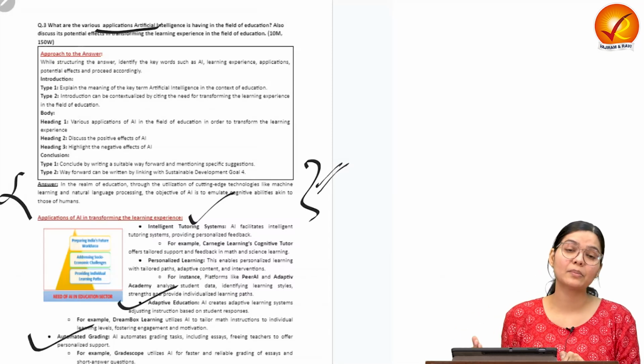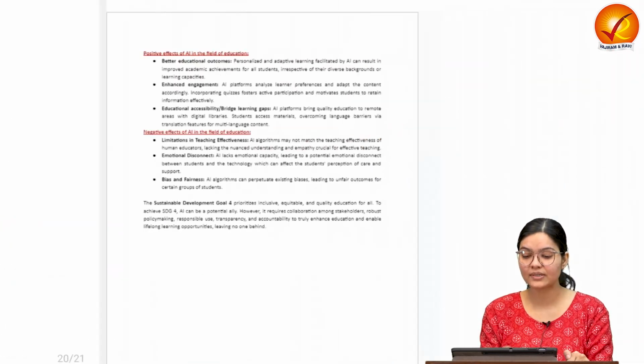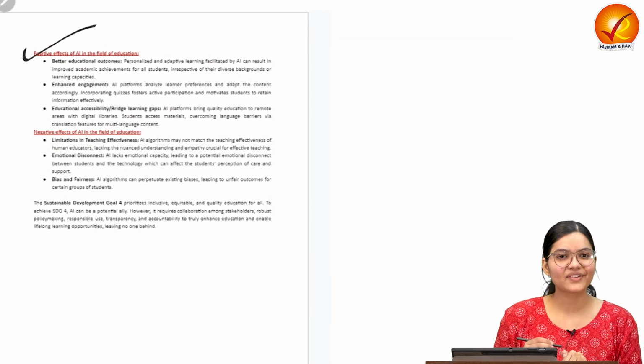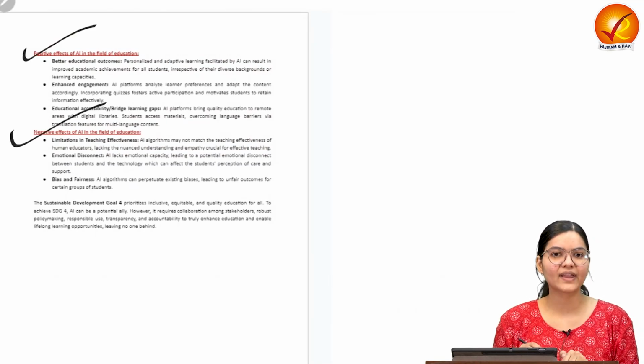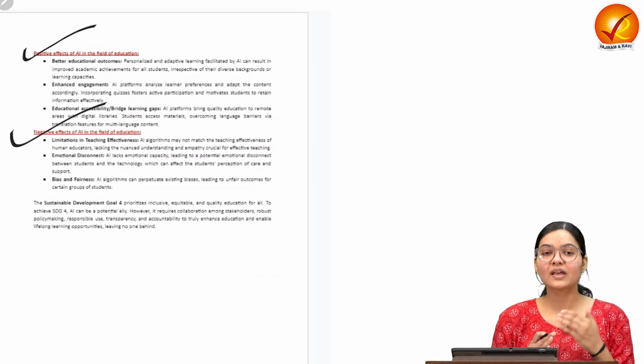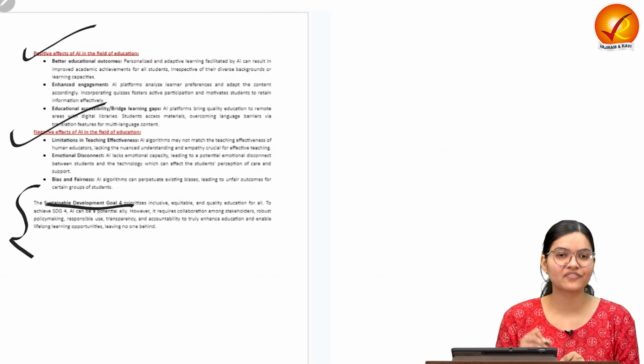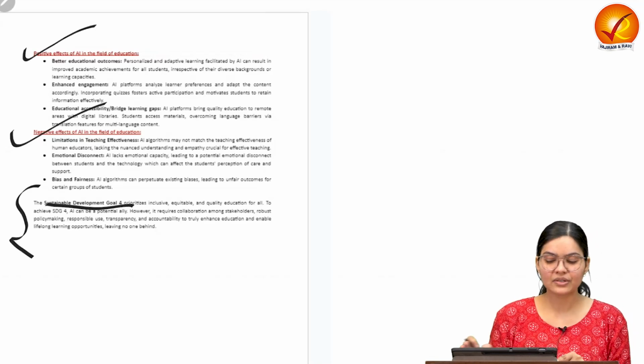Automatic grading can be provided so that the teacher can easily check the score of the student. Then positive effects we have discussed, and some of the negative effects such as human or emotional disconnect, which may not have the element of empathy. And then we have linked it up with SDG 4. That was our conclusion.